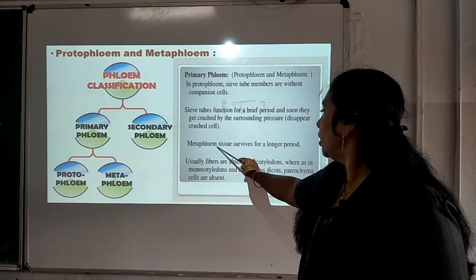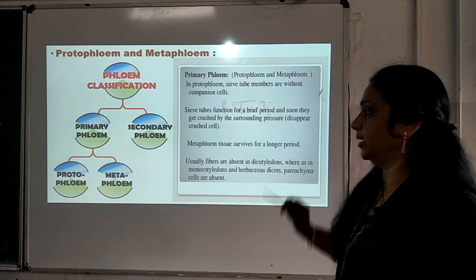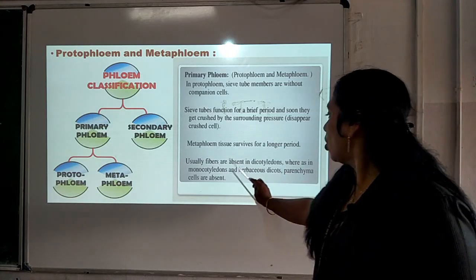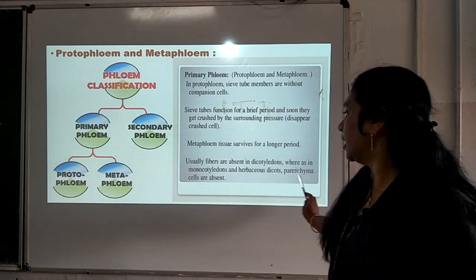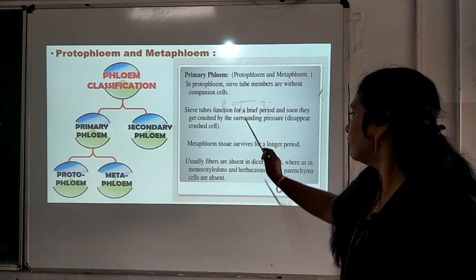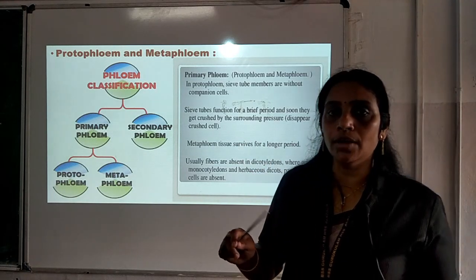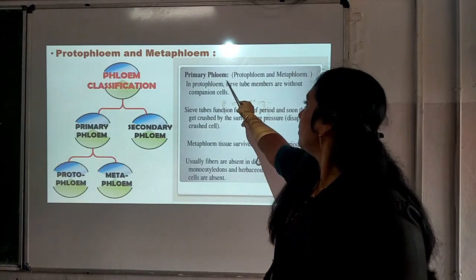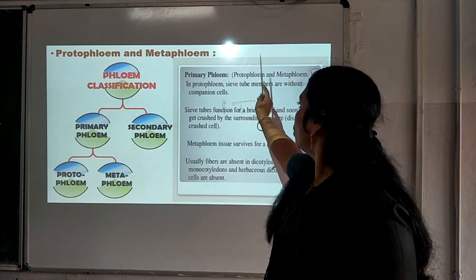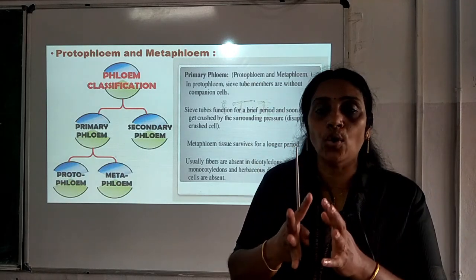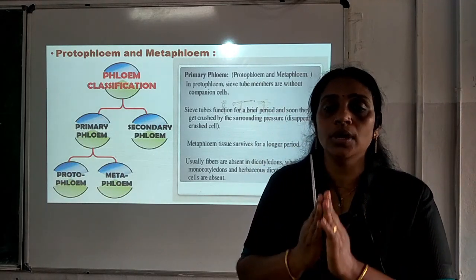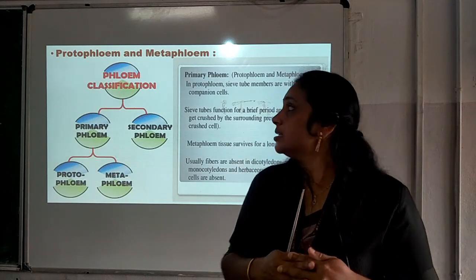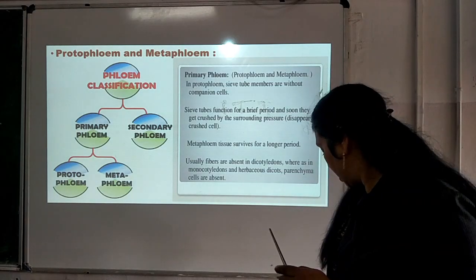In the case of metaphloem, the tissue survives for a longer period, and usually the fibers are absent in dicotyledons, whereas in monocotyledons and herbaceous dicots, parenchyma cells are absent. So, metaphloem is a tissue which survives for a longer period and has broader sieve tubes. In protophloem, the sieve tube members are very narrow. In metaphloem, the sieve tubes are broader. So, that is the difference between protophloem and metaphloem.